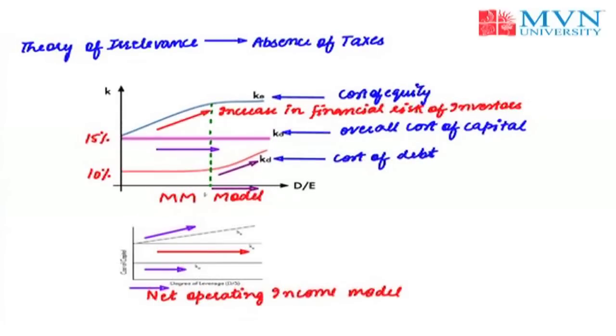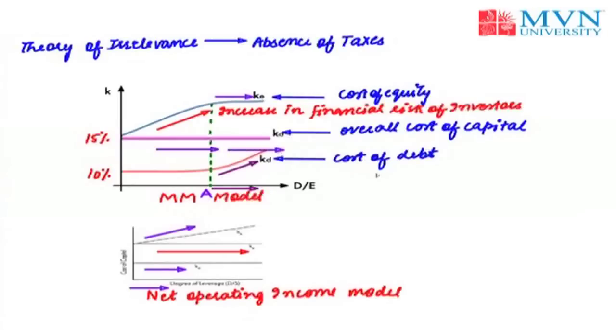So you can see that after point A, even by increasing the amount of debt in the capital structure, the cost of debt starts to increase because of the financial risk. But at the same time, the cost of equity starts to decline, which completely offsets the effect of increasing cost of debt. And because of that, the overall cost of capital still remains constant.